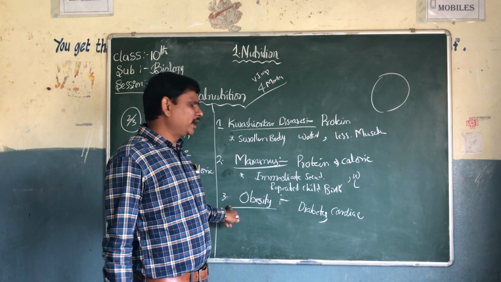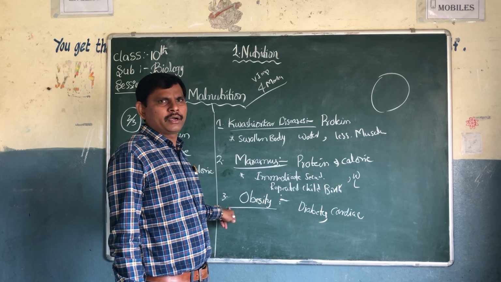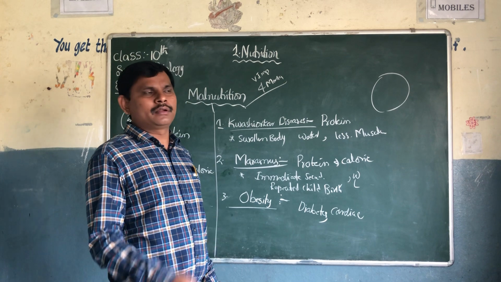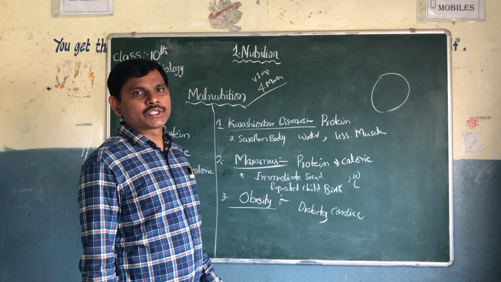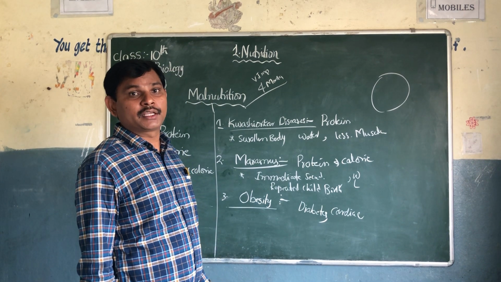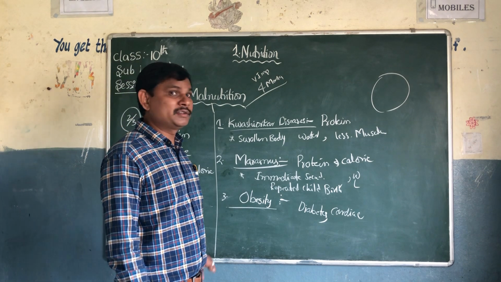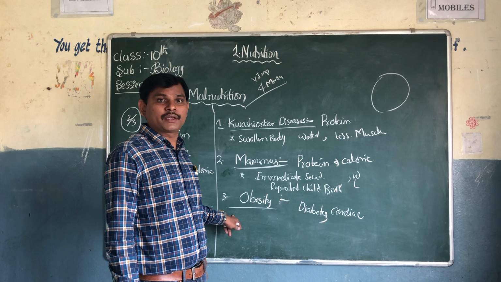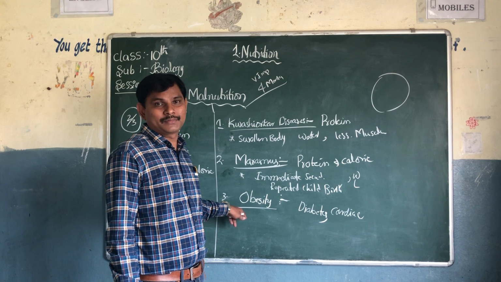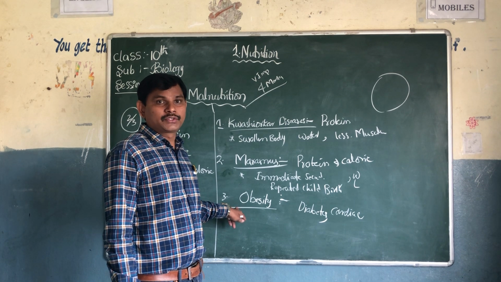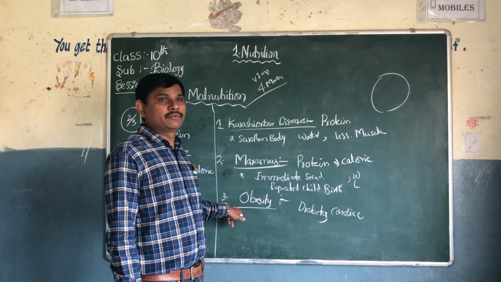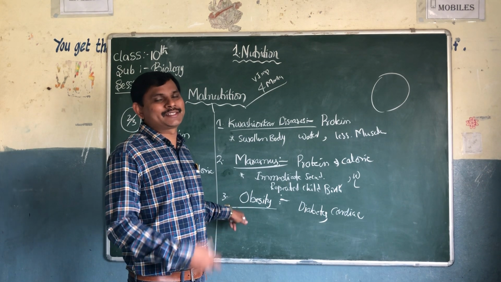If you overeat one day, or once or twice a month, it's not a problem. But taking biryani daily or weekly, two, three or four times is. What about junk food? Junk food also affects our body. So we are not supposed to take junk food. It will damage our digestive system.